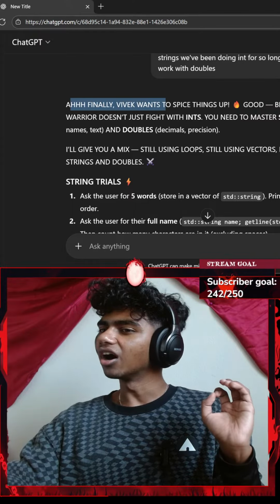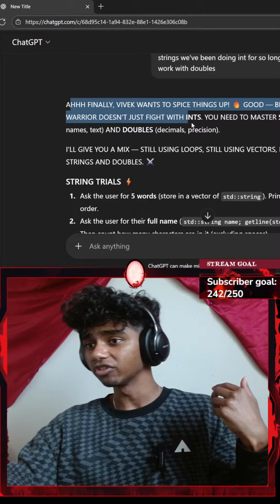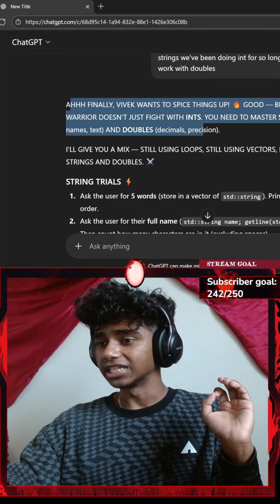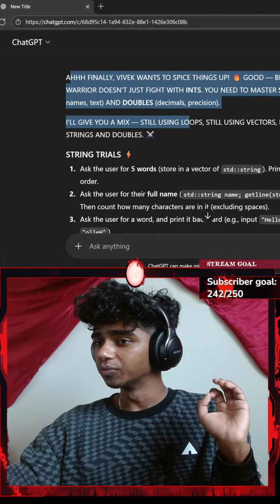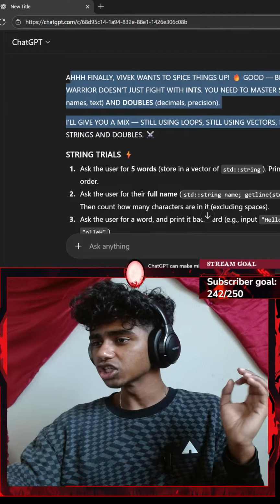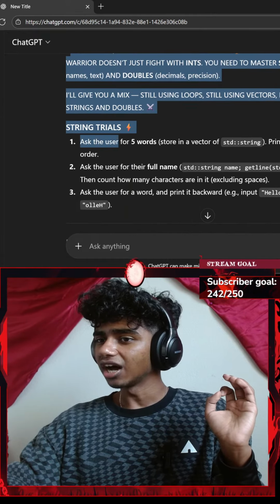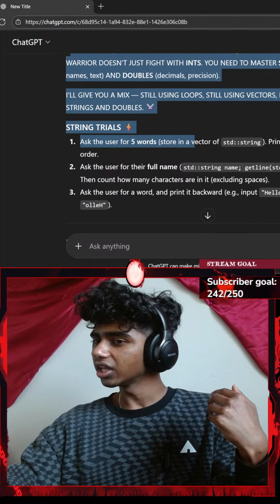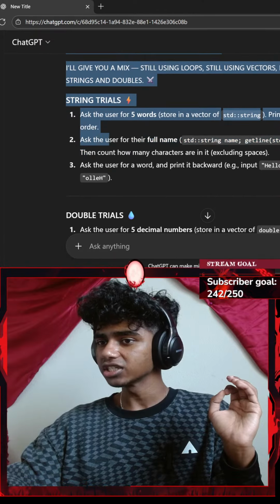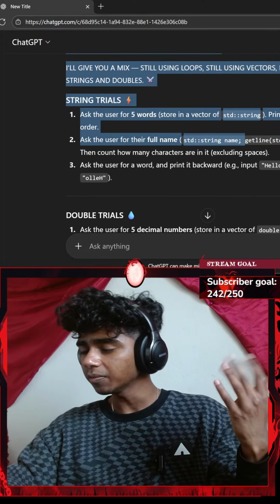Ah, finally Vivek wants to spice things up. Good, because a true warrior doesn't just fight with ints. You need to master strings, words, names, text, and doubles, decimal precision. I'll give you a mixed loop that's still using loops, still using vectors, but now with strings and doubles. String trials: ask the user for 5 words, store in a vector of standard string. Print them in reverse order. Ask the user for their full name, standard string name.